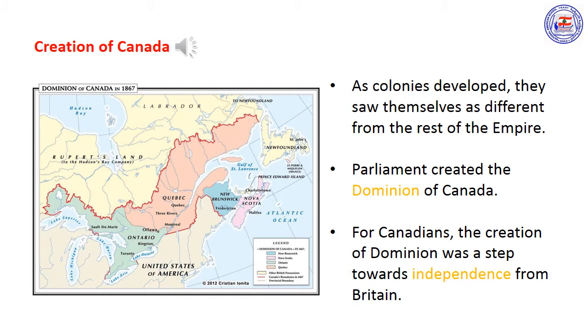Creation of Canada. For several decades, these new colonies developed separately from each other. The colonists viewed themselves as different from other parts of the British Empire. Therefore, the British Parliament created the Dominion of Canada in 1867. A dominion is a territory or area of influence. For Canadians, the creation of the Dominion was a step toward independence from Britain. The motto of the new Dominion was "From Sea to Sea."